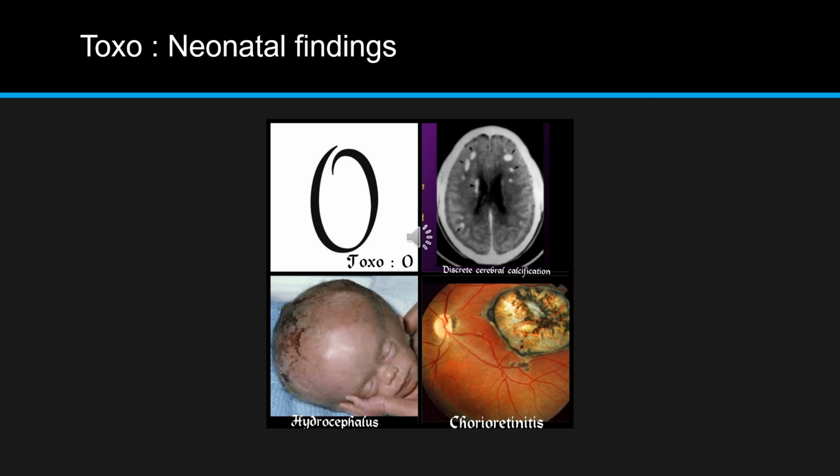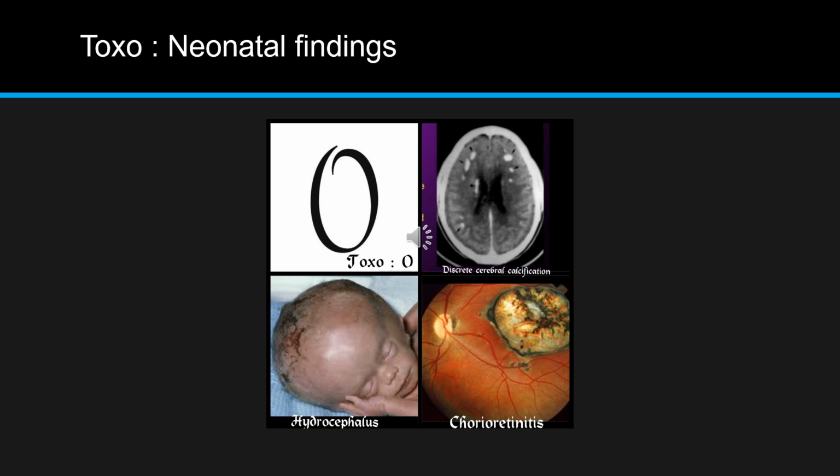See, again, I am trying to show you images. Remember, for toxo, O results in O indicates bigger circle, that is your hydrocephalus. So if you start from the calcifications on the right side, you can see discrete. They are spread, they are scattered all over the parenchyma. So discrete cerebral calcifications, those white spots. Then that leads to obstruction, it results in hydrocephalus.